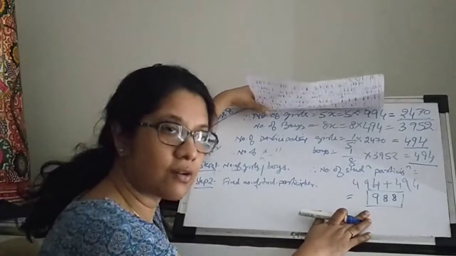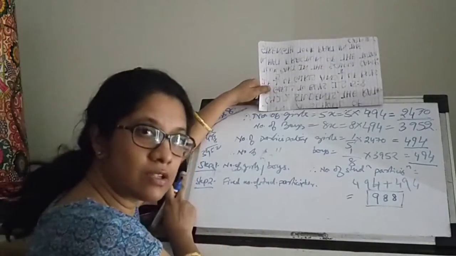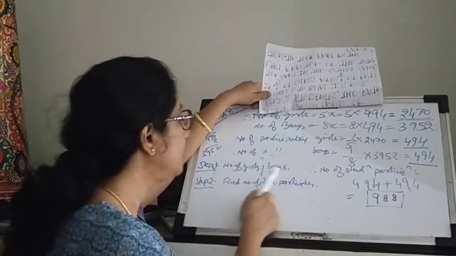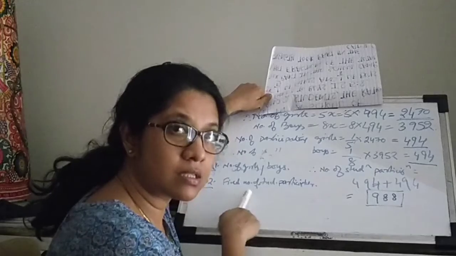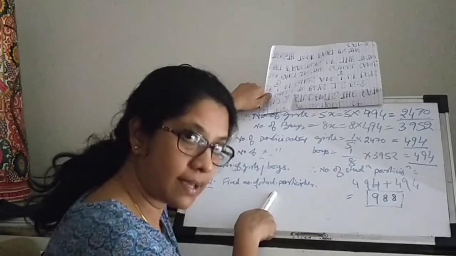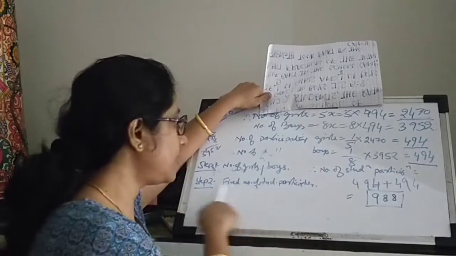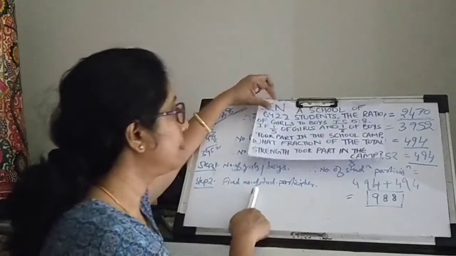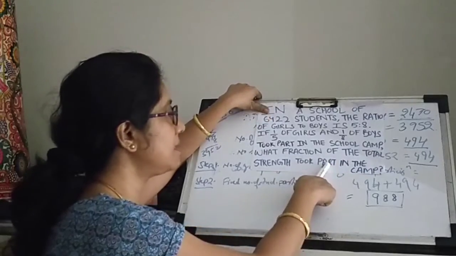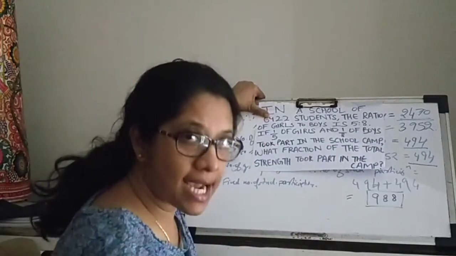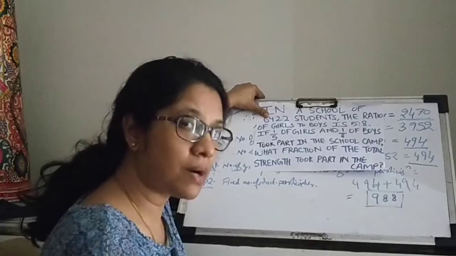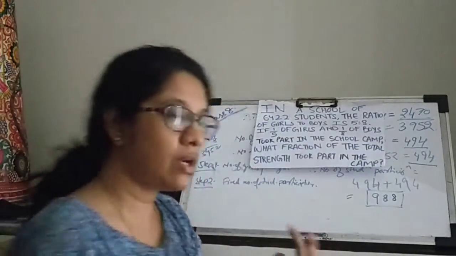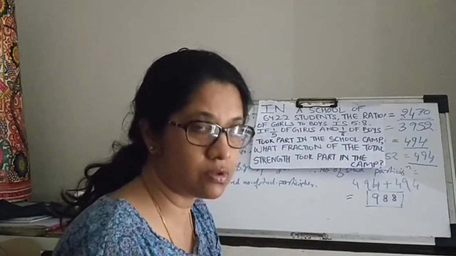What are we asked now? We've already done two steps. We first found out the number of boys and the number of girls. And then we found out the number of boys and girls who took part in the camp. And if we reached step 2, we are pretty much close to the final answer, because finally it is asking us what fraction of the total strength took part in the camp. What fraction of the total strength? We already know the total strength, which is 6422.